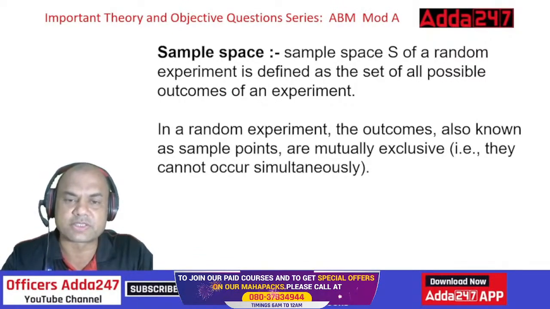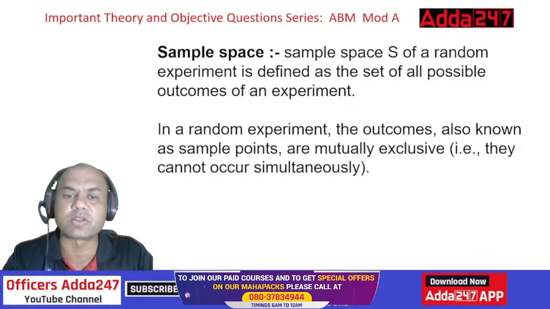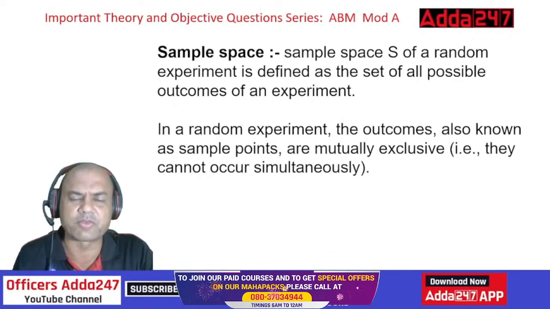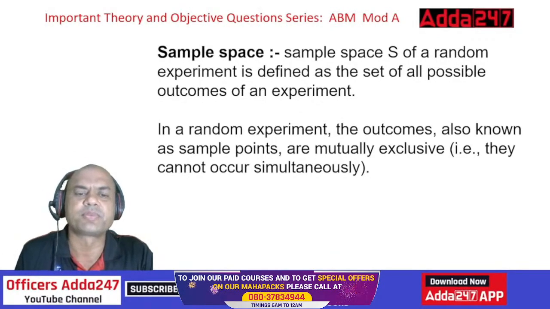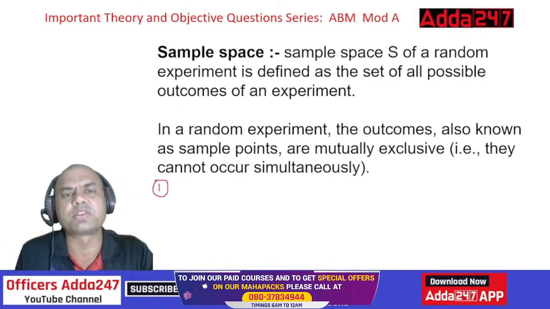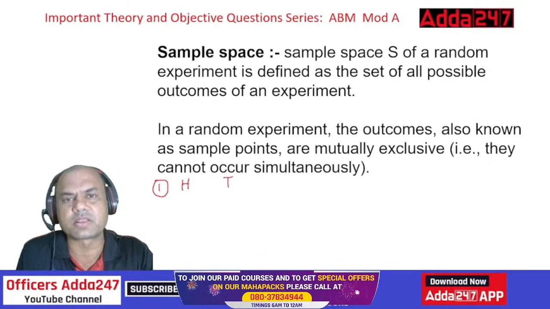Next one, sample space. A sample space S of a random experiment is defined as the set of all possible outcomes of an experiment. What do you mean by this? Let me give you one or two examples. A simple example of a coin: if I flip a coin, it can be either head or tail. Only two outcomes are possible.